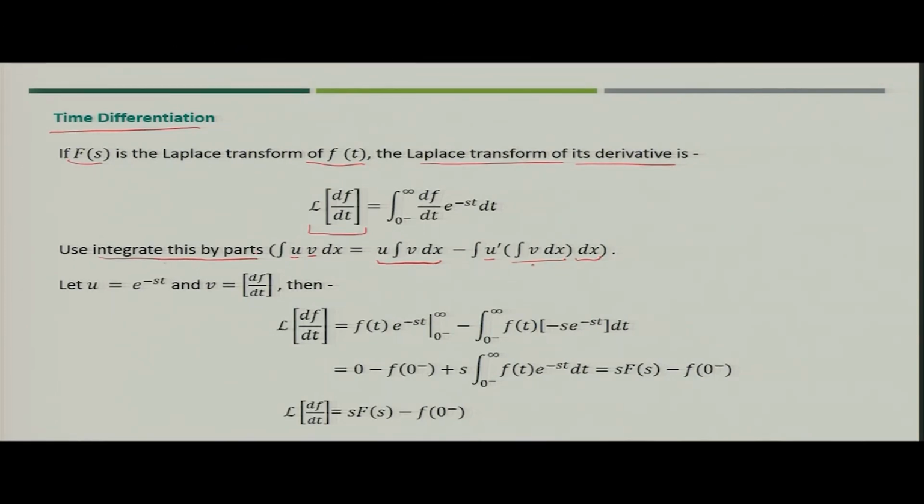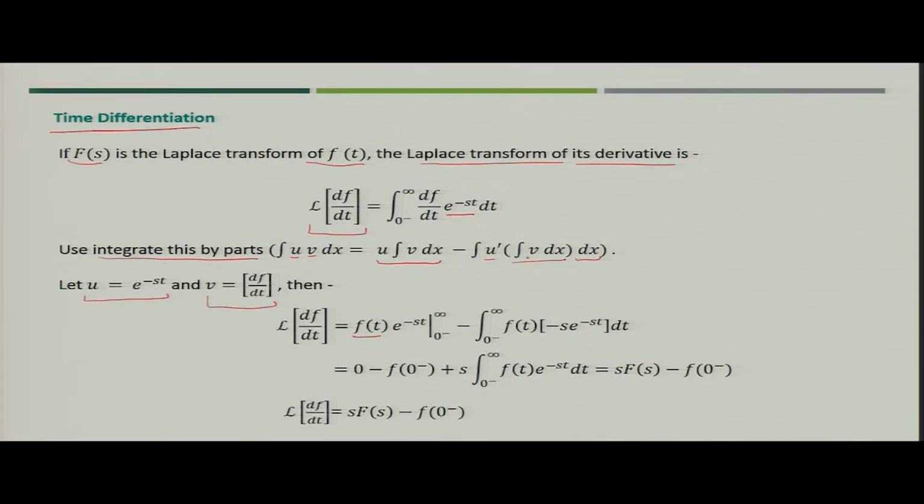The same property we will use for finding the integral of this particular equation. Here we will assume u is e to the power minus st and v is df by dt. Then the Laplace of df by dt can be given as follows. First, e to the power minus st is taken out, and the integral of v dx simply becomes f(t), calculated between 0 minus to infinity.